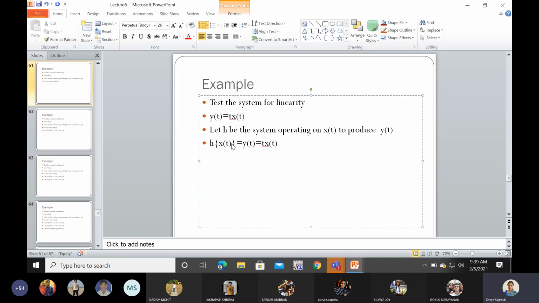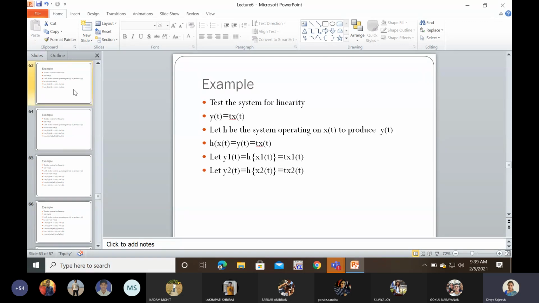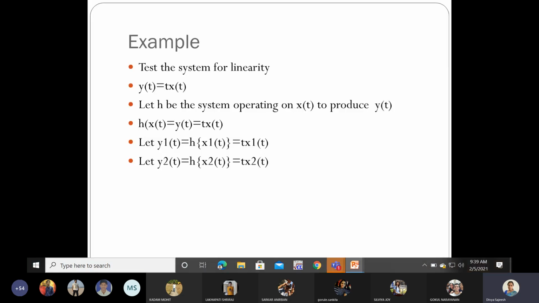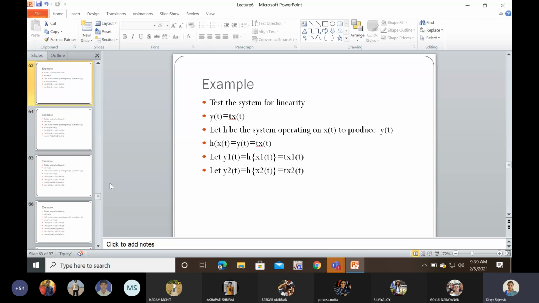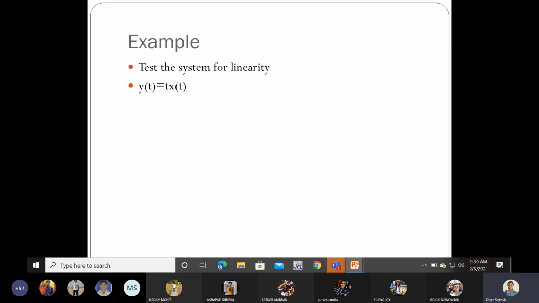I will show it once again. Your system is y of t equal to t into x of t.